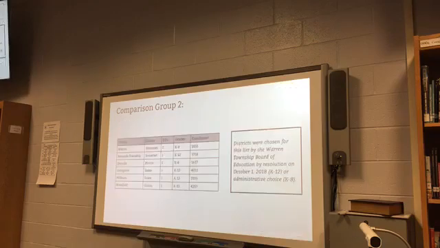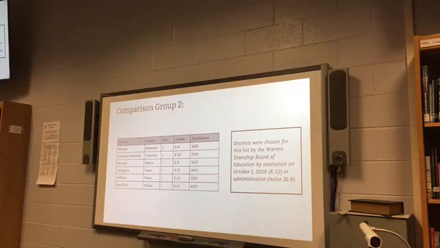Comparison group 2 are districts that the board elected to have comparisons made to. When you look at these districts, you can see the profile of these districts tends to be K-12 districts. These are very highly successful districts across the state. Berners Township, Milburn, Livingston are all very reputable districts. When you look at factors like DFG, they tend to be all I and J, but also when you look at the enrollment, these are K-12 districts. Some of them are twice the size of us. Some of them are more than twice the size of us.